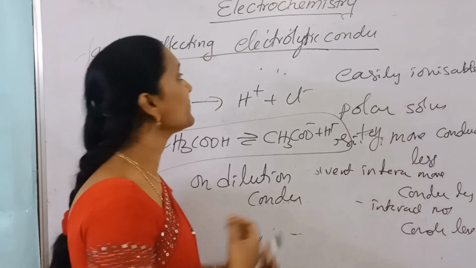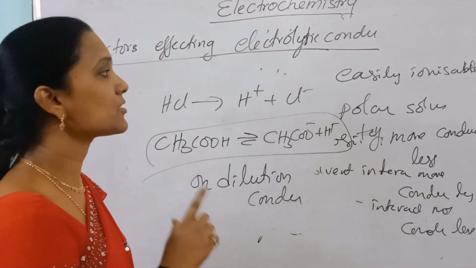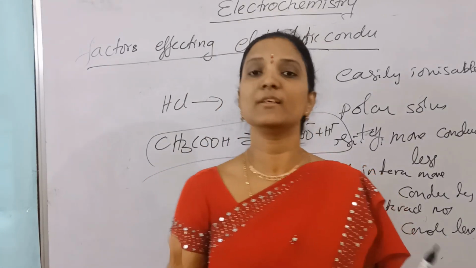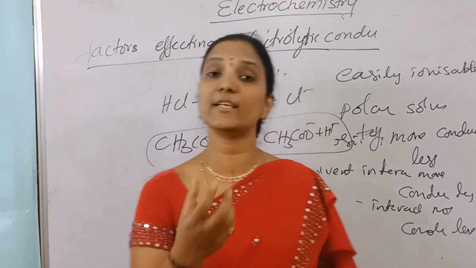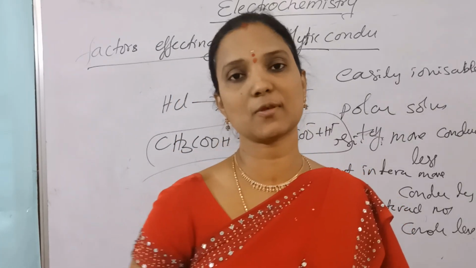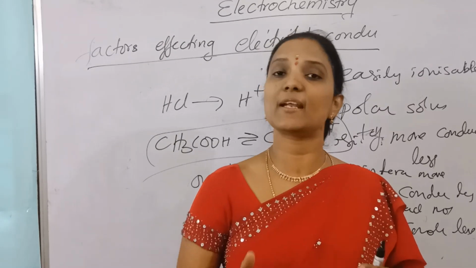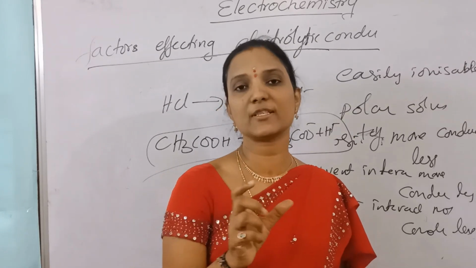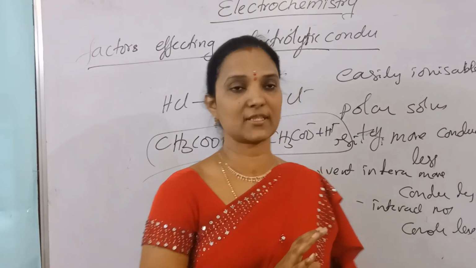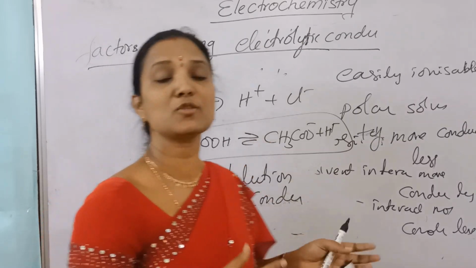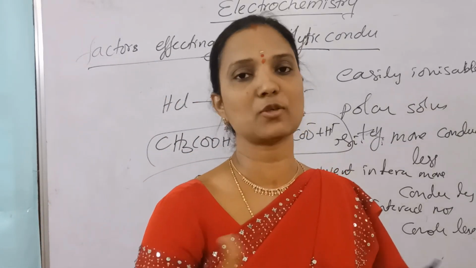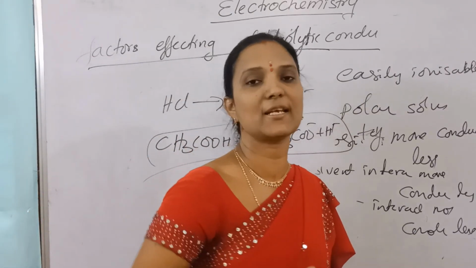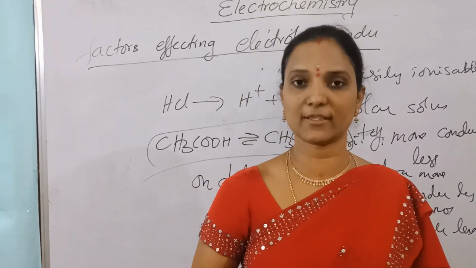These are the factors affecting electrolytic conduction. First, the nature of the solute: it must be easily ionizable, then it conducts electricity easily. Second, the nature of the solvent: it must be polar and its viscosity must be less. If solvent interaction is more and viscosity is more, conductance is less, so we select a solvent of less viscosity. Solute interactions must also be less, otherwise it does not decompose into ions. It also depends on the size of the ions: the smaller the ions, the more their mobility, and so the conductance is more.